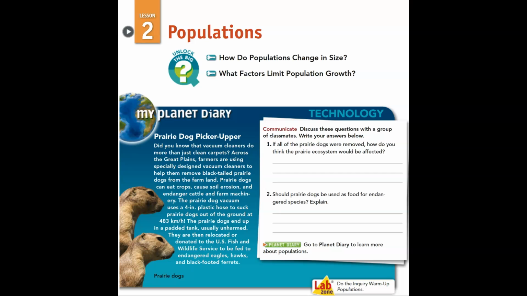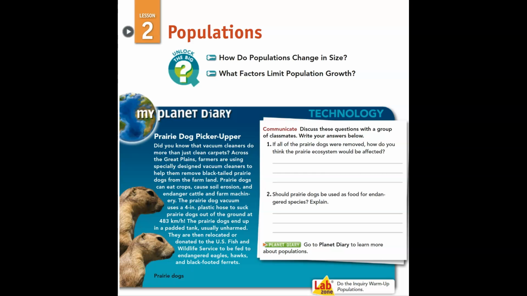My Planet Diary. Prairie dog picker-upper. Did you know that vacuum cleaners do more than just clean carpets? Across the Great Plains, farmers are using specially designed vacuum cleaners to help them remove black-tailed prairie dogs from the farmland. Prairie dogs can eat crops, cause soil erosion, and endanger cattle and farm machinery.